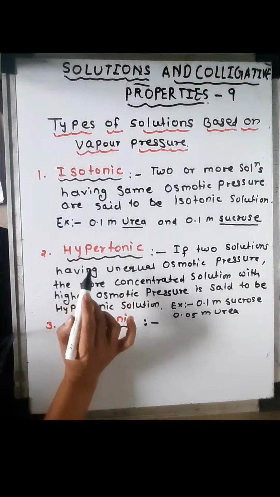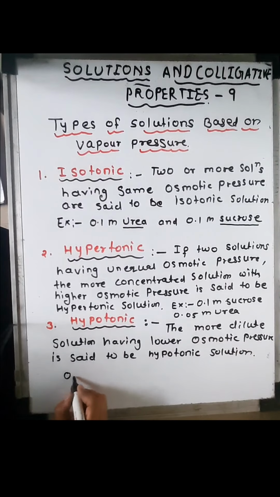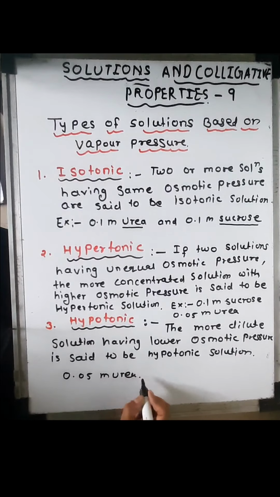In this example, 0.05 molar urea is more dilute than the 0.1 molar sucrose. So 0.05 molar urea is the hypotonic solution.